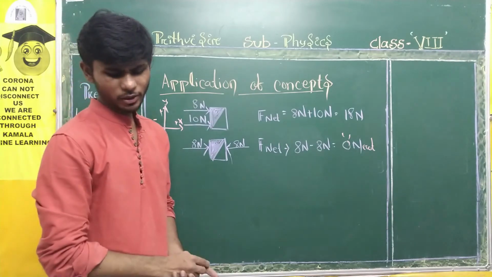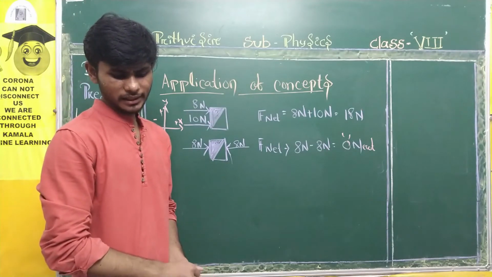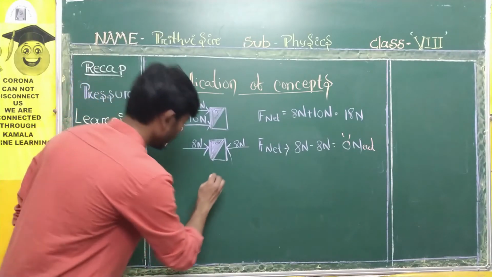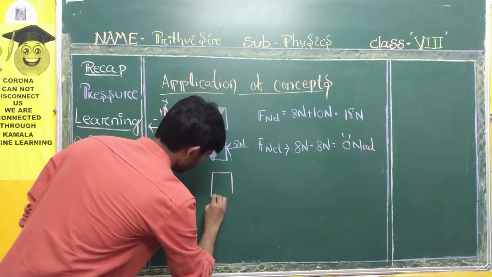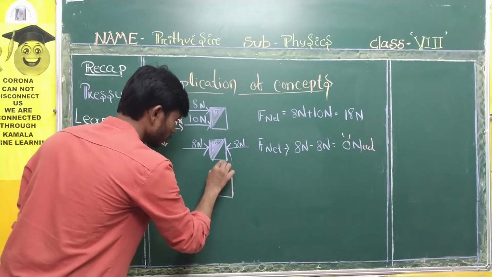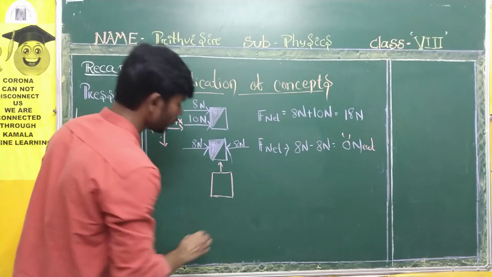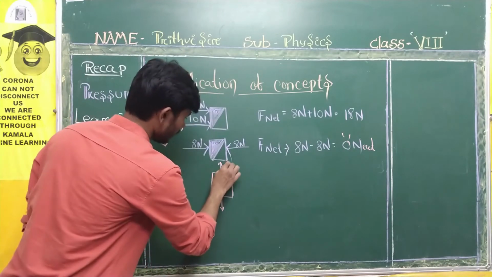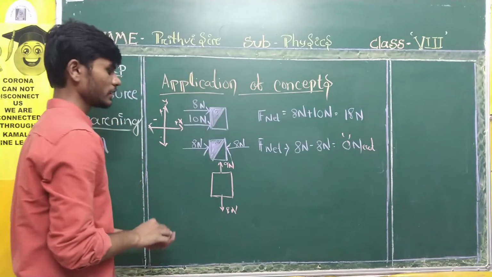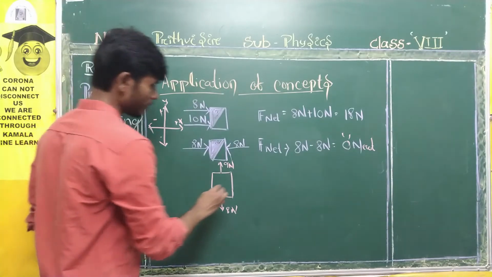Next, same, you can do that, students. 6 Newton and 8 Newton given. D, let me do this one for you all. D is quite different. Here it is saying that one force is pulling it upward, another force is pulling it downward. And here it is 9 N, here it is 8 N. And the effect of force will be, what will happen?